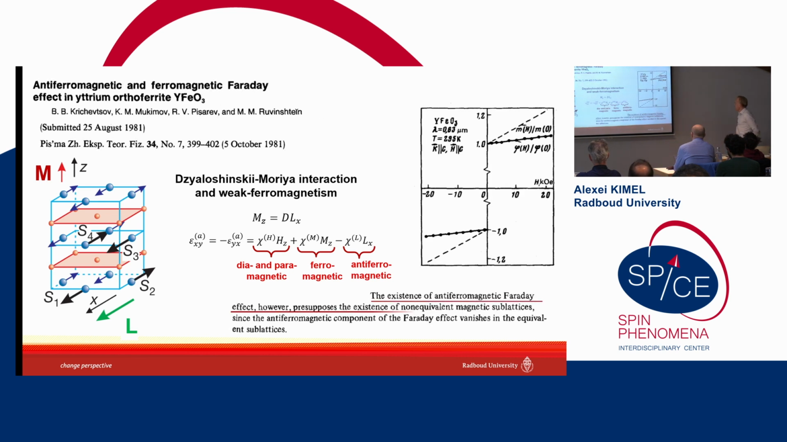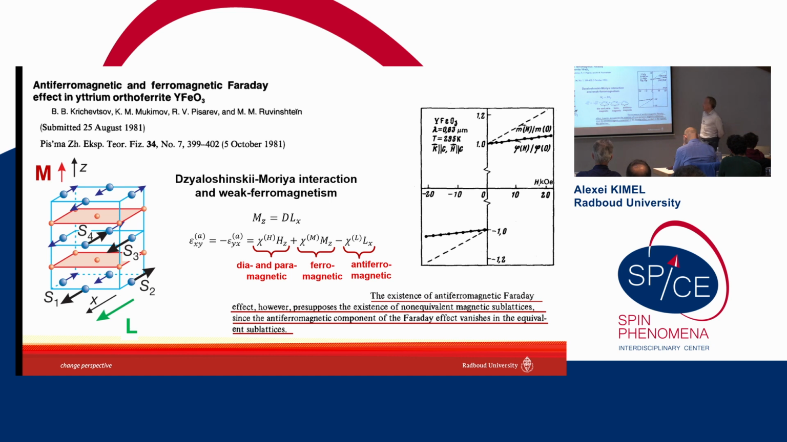They measured the Faraday effect as a function of magnetic field, and what they saw is that the Faraday effect scales with magnetic field differently from what one would expect from a magnetic field-induced and magnetization-induced Faraday effect. That's why in the conclusion they stated that the existence of an antiferromagnetic Faraday effect, however, presupposes the existence of non-equivalent sublattices, since antiferromagnetic components of the Faraday effect vanish in equivalent sublattices.